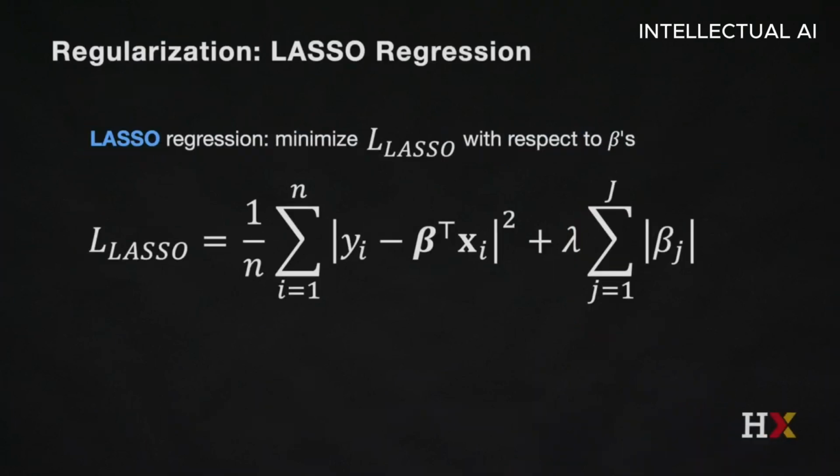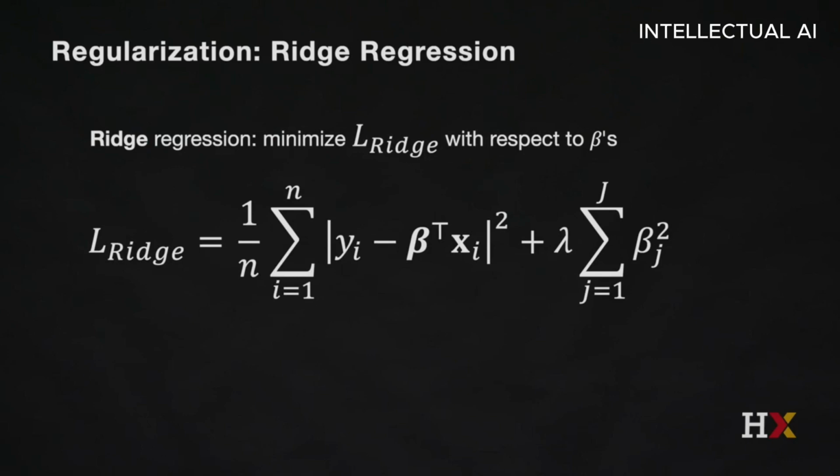Now, lasso regression means minimizing the lasso loss function with respect to betas, and the lasso loss function is the addition of MSE and the regularization term, which is the sum of the absolute values of the betas. Ridge regression means minimizing the ridge loss with respect to betas, and the ridge loss is the MSE plus the sum of the squares of the betas.